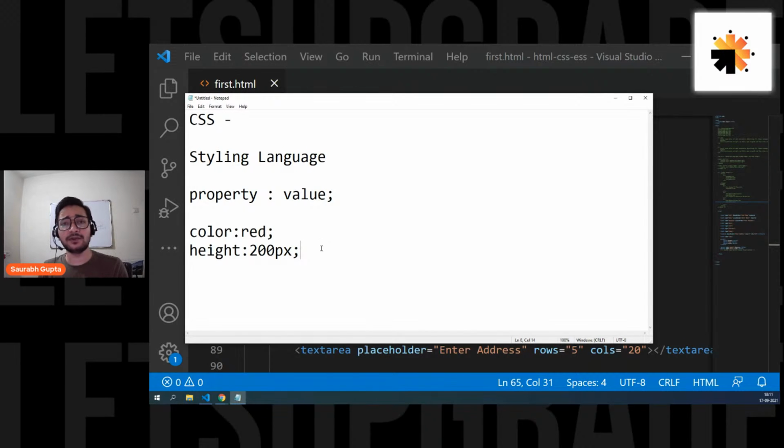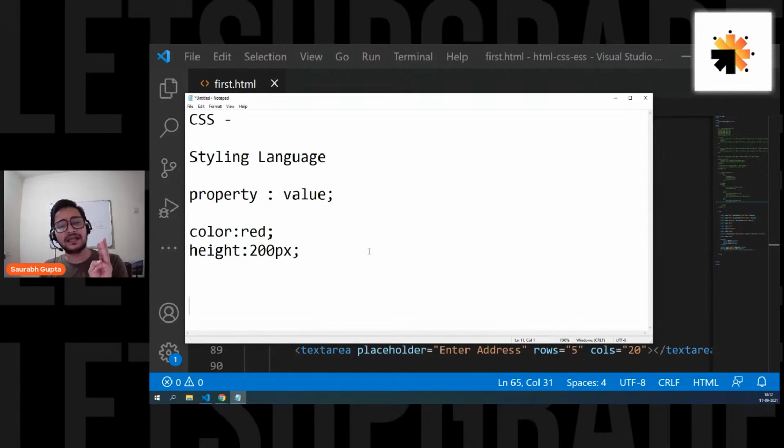This was one important thing. What is the next important thing? How will you tell your properties that they have to be applied on a particular element? For example, you create a P tag, you create an H1 tag, and now you write some CSS, like color red or font size 200 pixel. How will you tell your CSS that it has to be applied on a particular HTML element? That's a really important thing, and that's the second important thing.